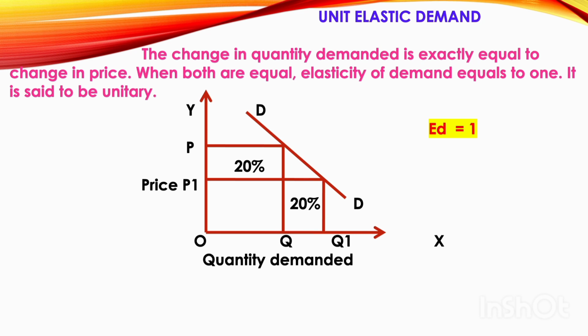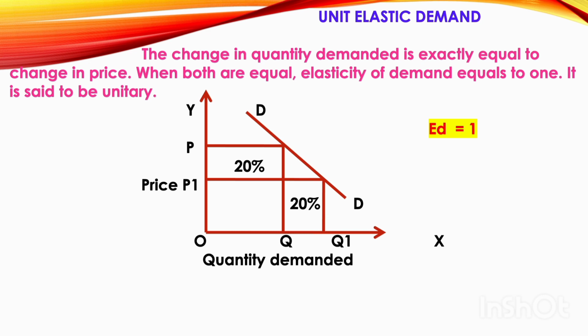And you can see that at OP price the quantity demanded is OQ, and at OP1 price, if the price decreases, the quantity demanded increases to OQ1. So here you can see that if the price increases by 20%, the demand decreases by 20%.